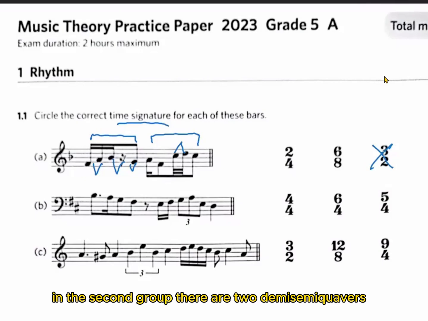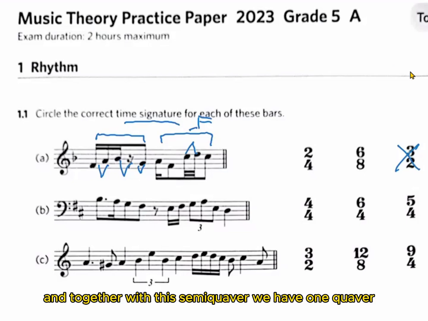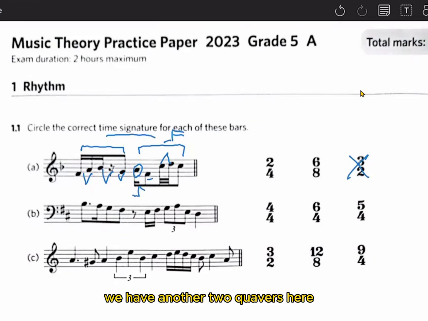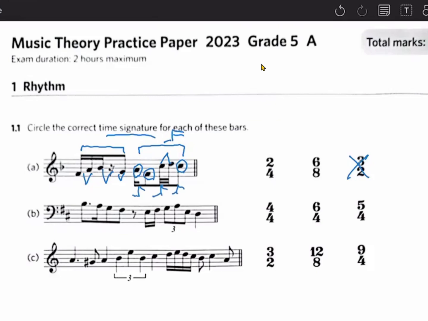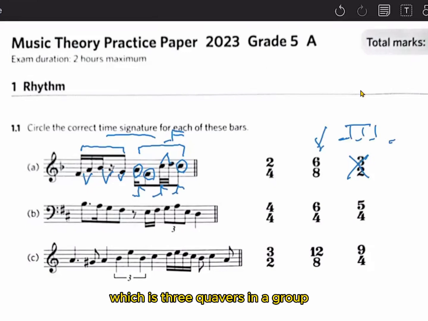In the second group, there are 2 demisemiquavers. This is equal to 1 semiquaver. And together with this semiquaver, we have 1 quaver. We have another 2 quavers here, so altogether 3 quavers. If we group them together, it fulfills the division of a compound duple time, which is 3 quavers in a group, and altogether 2 groups. So 6-8 is the answer.